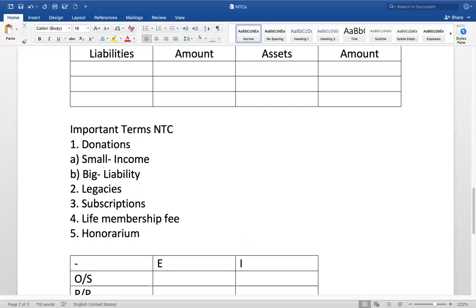Liability. Okay, donation: if it is a small amount, take it in the income. If it is a big amount, take it in the liability. Both are receipts, whether small or big, it is a receipt, cash received. Okay, legacy. What is a legacy?